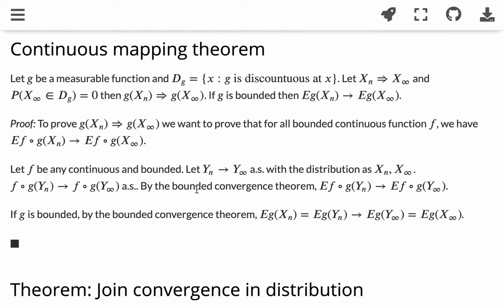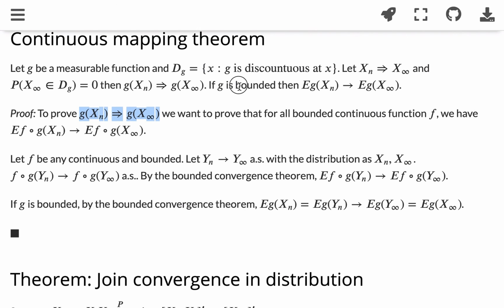And by the bounded convergence theorem, because we are integrating a bounded function on a probability measure, the whole integral is finite. So by the bounded convergence theorem, which is a special case of the dominated convergence theorem, we have this convergence. That proves the first part, and therefore we have convergence in distribution.